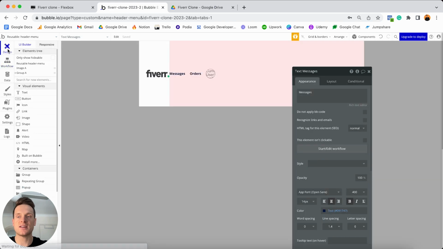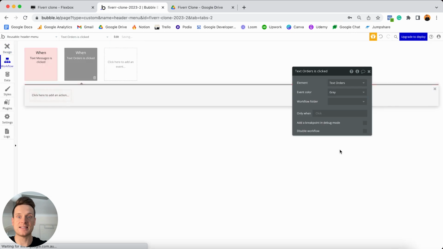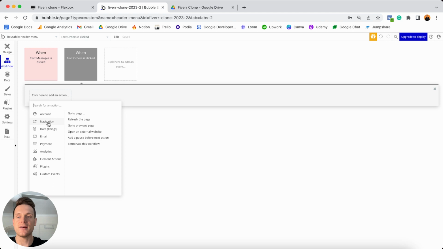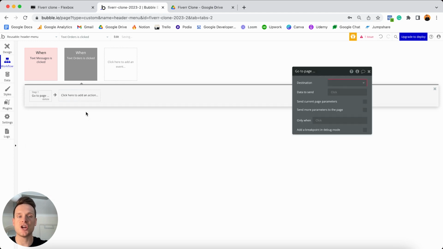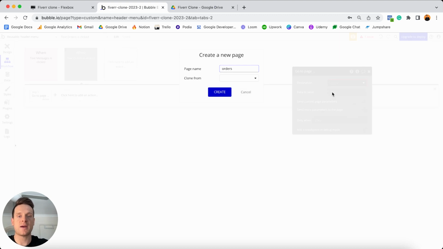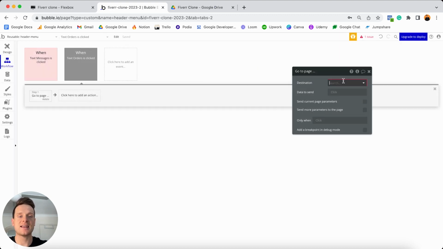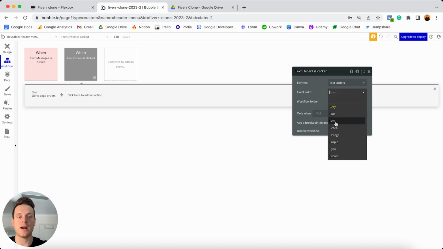We'll then jump back into our design tab, select on our orders text, and we're going to choose to start a workflow whenever this is clicked. And in this case, it's going to be the exact same process of what I've just shown you. We're going to head to our navigation events, select the go to page action. And once again, at this point in time, we haven't yet built out a page that's going to display someone's orders. So I'm going to create a new page here, and I'm going to call this the orders page. I'll create that. I can then select that the destination page should be that new orders page. I'll then select on the workflow trigger and update the event color to be red. So that way I know that these two workflows are both navigation events.